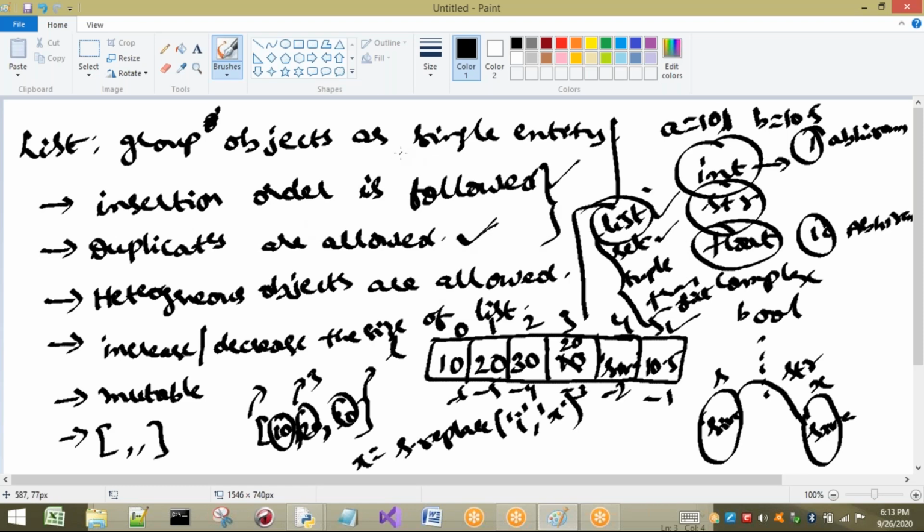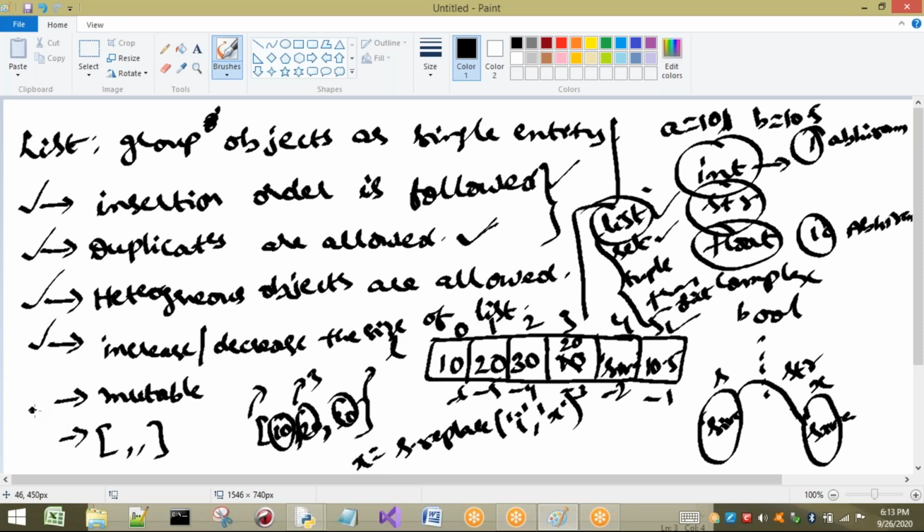So that is why I am coming to list. All these can have a group of objects as a single entity, but why I am coming to list, these properties you have to understand. When I want to insert the elements in some order, I have to come to list. If duplicates are allowed, I have to come here only. Next, heterogeneous objects are allowed. Next, if you create a list, its size can be increased or decreased, even once the list is created.